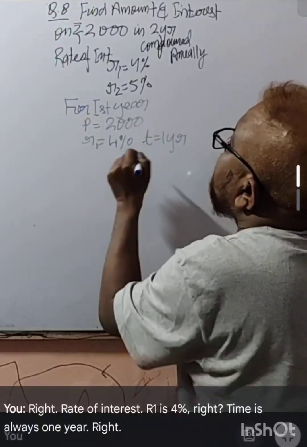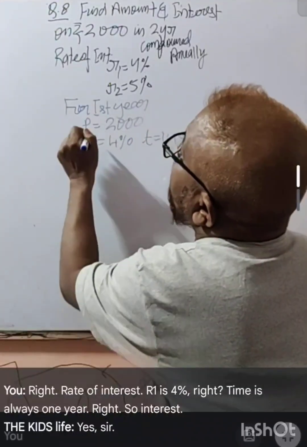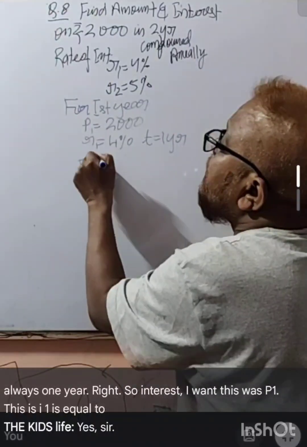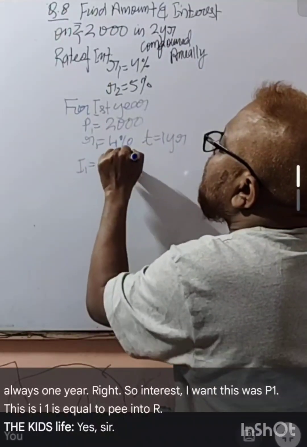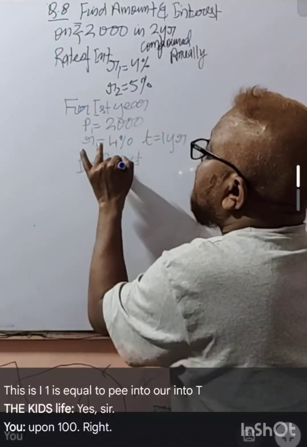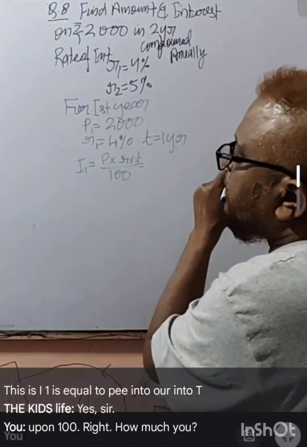So interest I1 is equal to P into R into T upon 100.